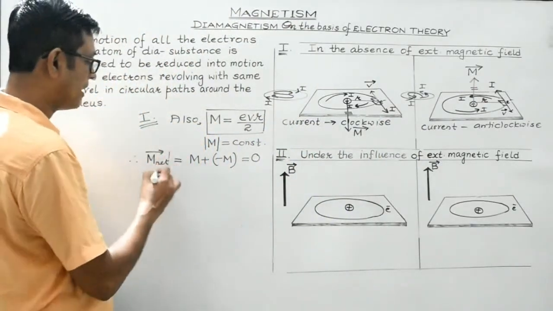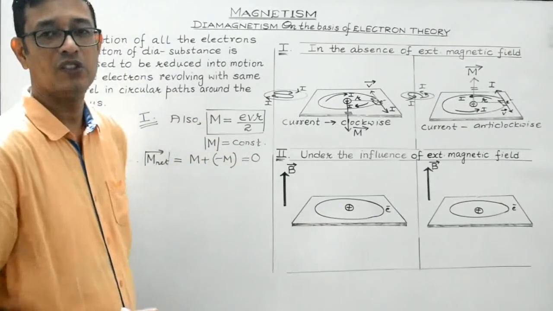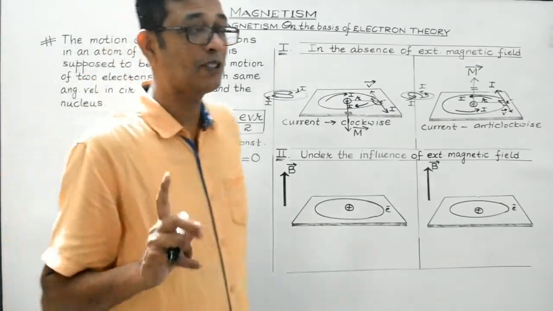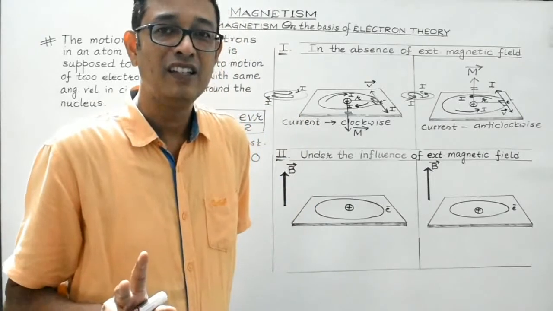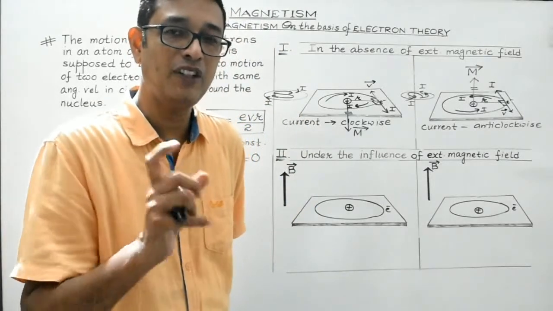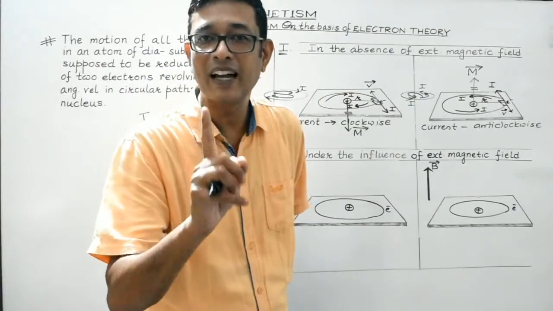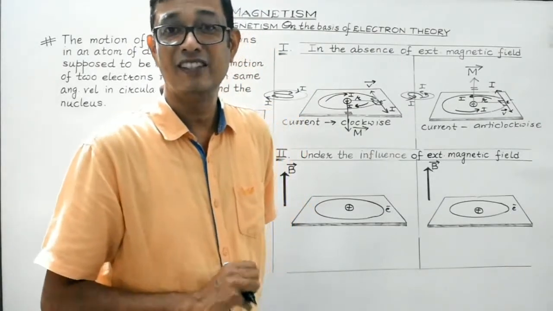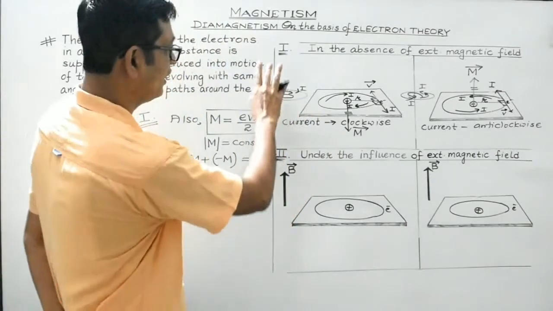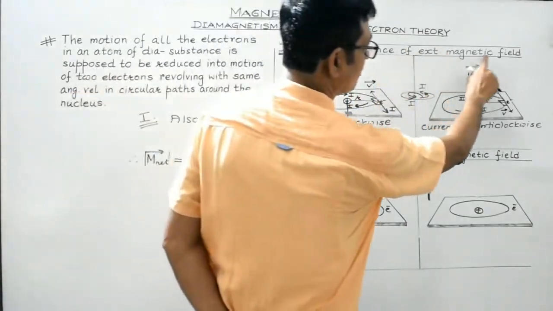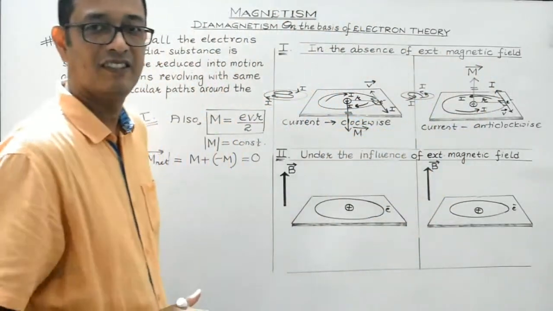So in the absence of external magnetic field, each atom of a diamagnetic substance possesses 0 magnetic moment. Clear students? It is for case 1 when the external magnetic field is absent.